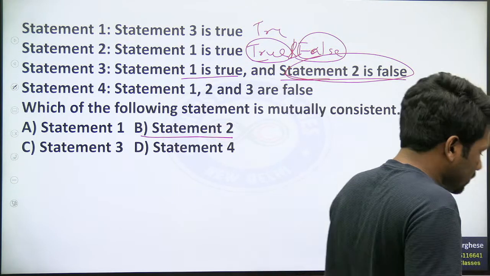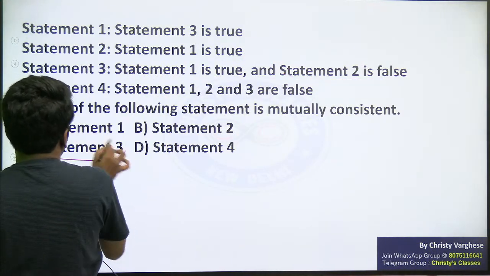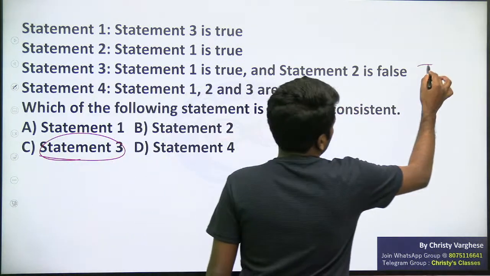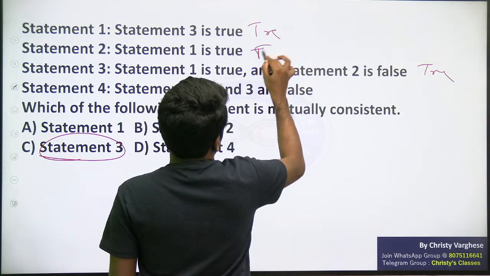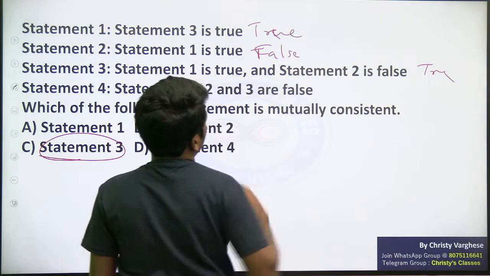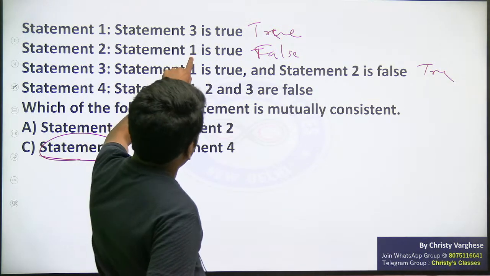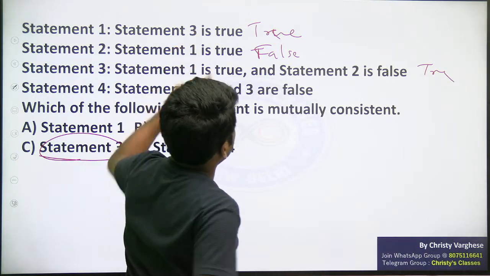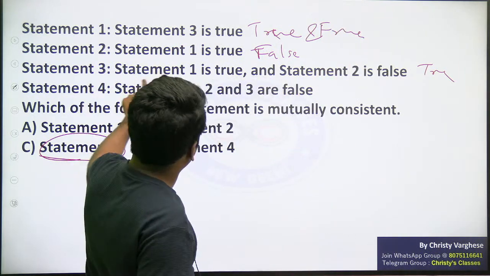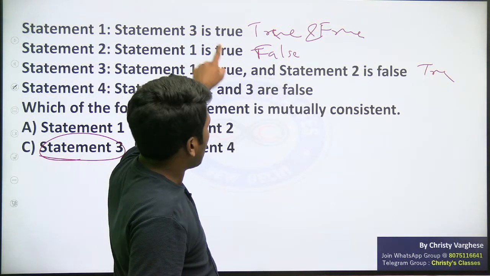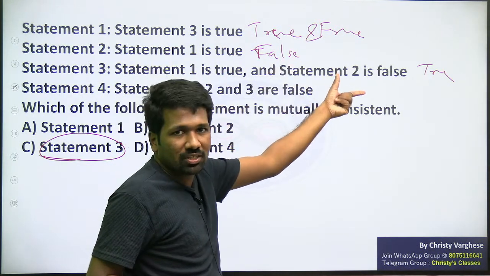Yes, Sheetal, I will come to that question. That is why statement 2 also cannot be mutually consistent or cannot be the answer. Now statement 3. If statement 3 is true, that means statement 1 should be true and statement 2 should be false. But then there is a problem. Statement 2 should be false means statement 1 is true is false. That will lead to statement 1 being true and false, because according to statement 3, statement 1 is true, and according to statement 2, statement 1 is false, because statement 1 true is false according to statement 3 being true.